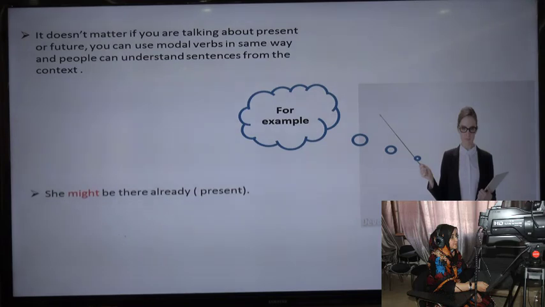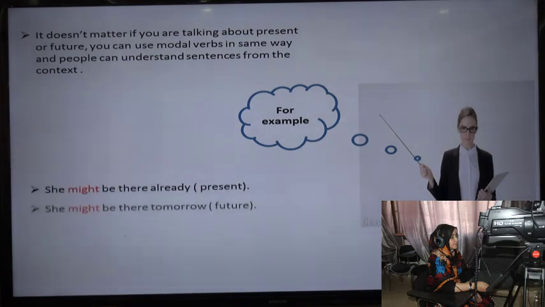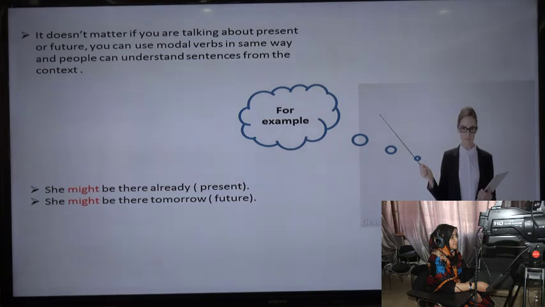For example, she might be there already. So this is in the present. She might be there tomorrow. This expresses future.